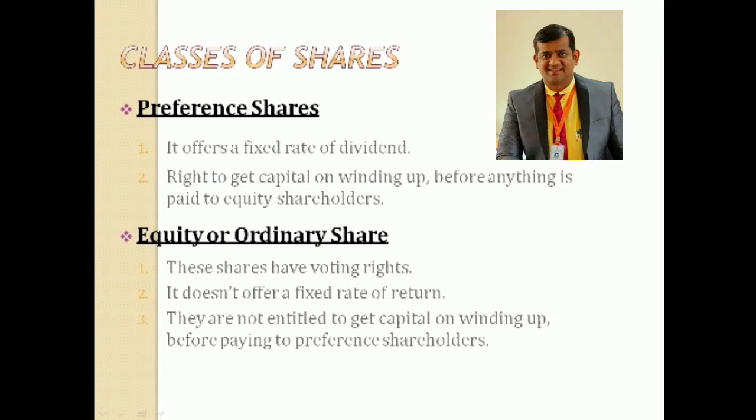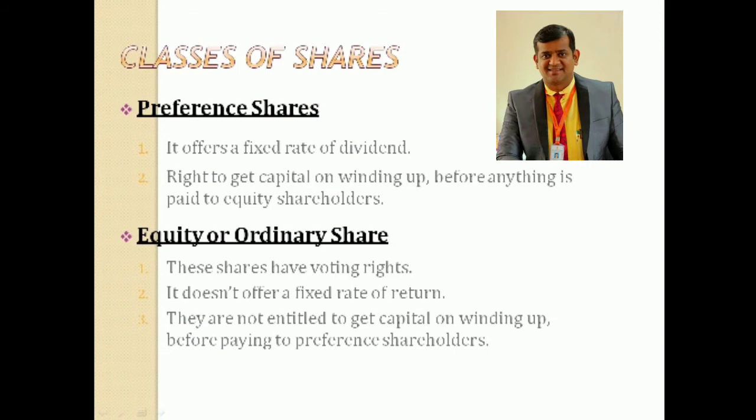So whatever dividend the company has decided to distribute among the shareholders, first priority will be given to preference shareholders, after distributing their fixed rate of dividend. If any profit is left out, then only that profit will be distributed among equity shareholders. Next, point number 2, a preferential right to the return of share capital at the time of winding up of the company.